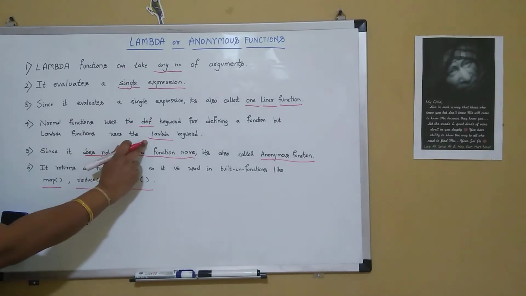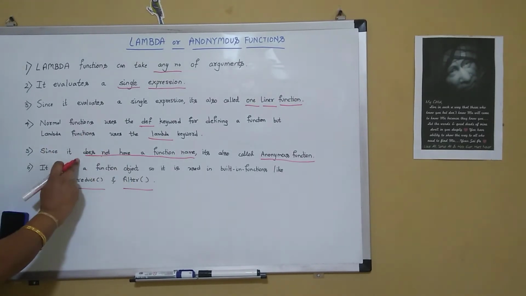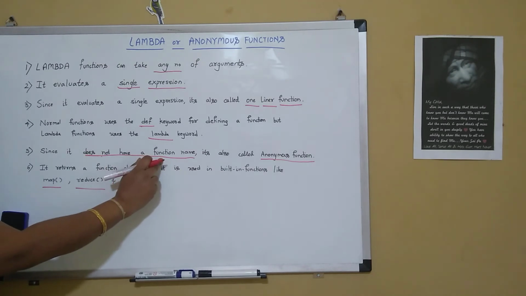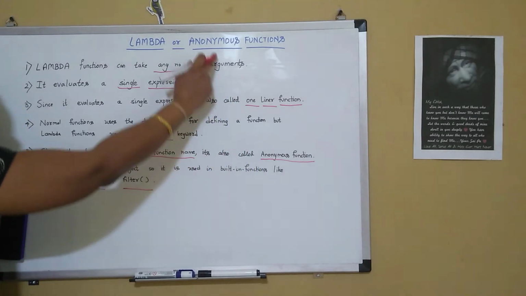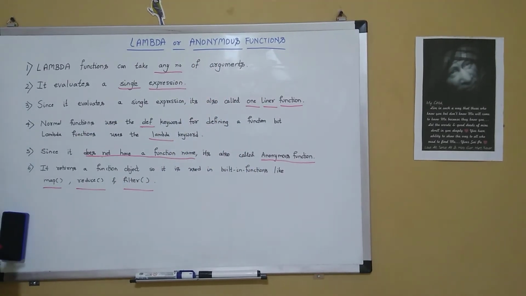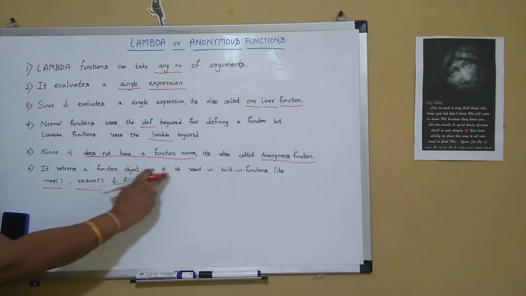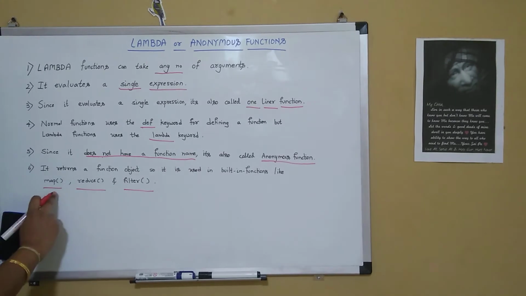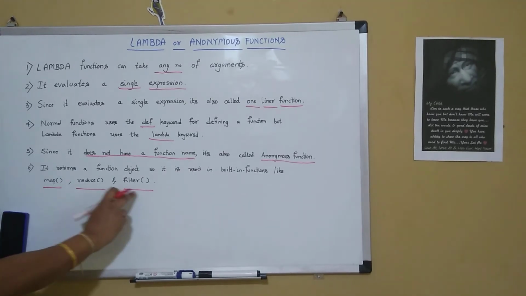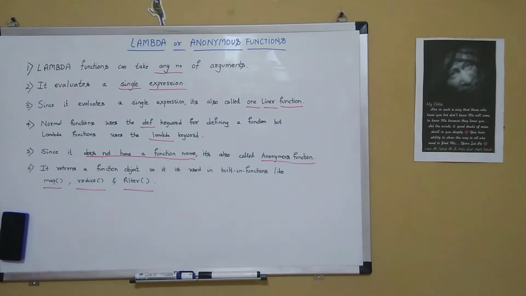And it uses the lambda keyword. And since it does not have a function name, it's also called anonymous functions. And it returns a function object, so it is used in built-in functions like map, reduce, and filter. So these are some of the important points of the lambda functions.